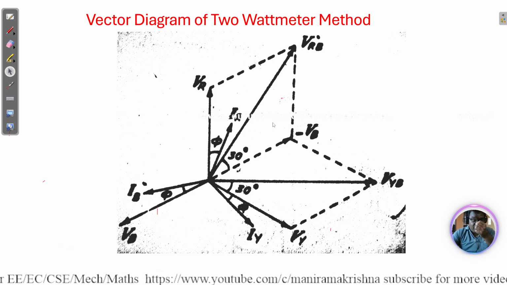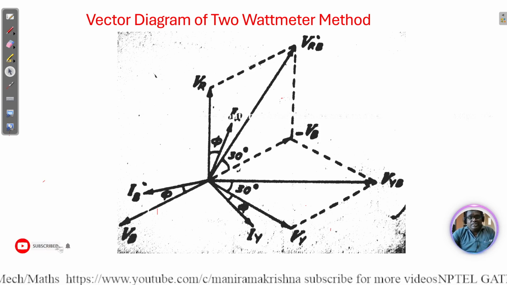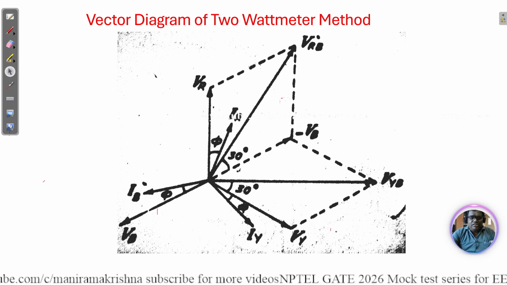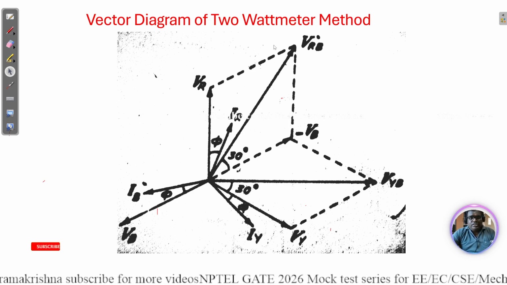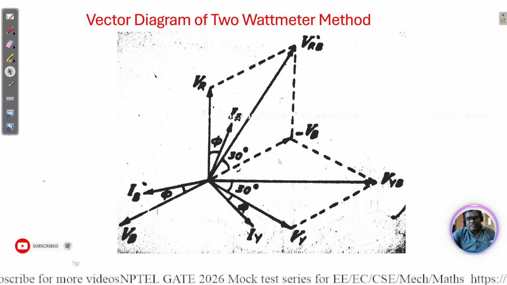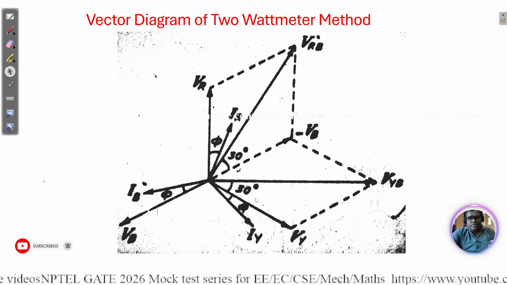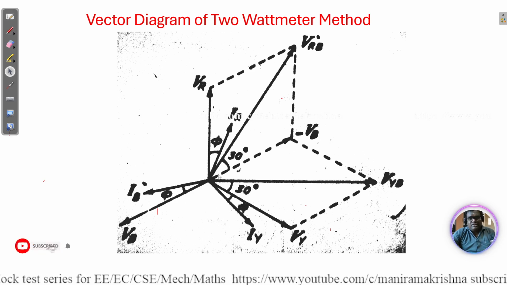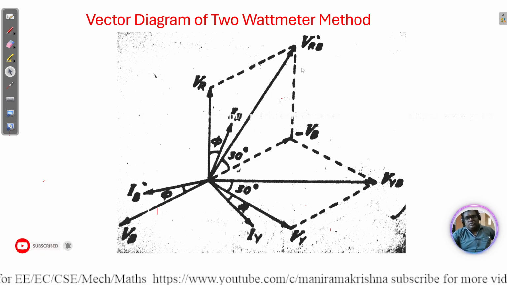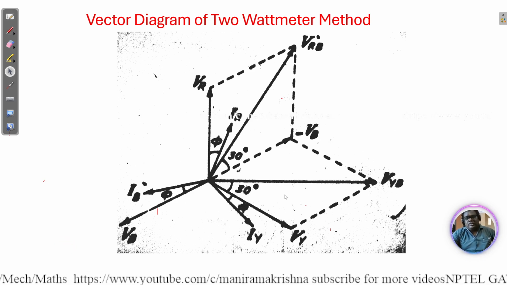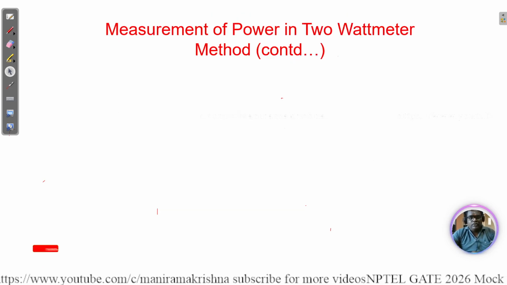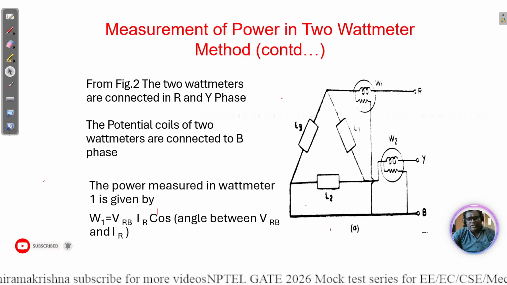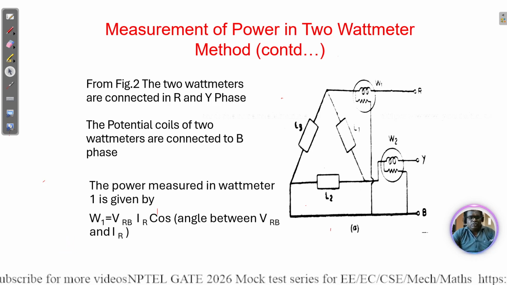In the previous star and delta diagrams, for the star connection we drew only the voltages, and for delta we drew the current. For the 2 watt meter method we have voltage and current. The watt meter gives the power, and that power depends on voltage and current. So we draw the phasor diagram representation for the 2 watt meter method, to see how the current flows and how we can measure the power in the 2 watt meter method.